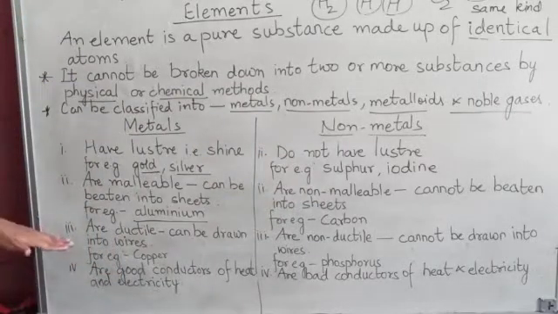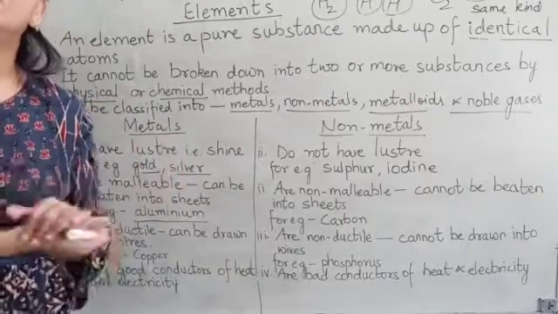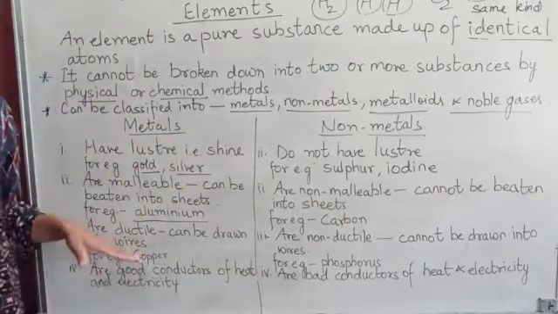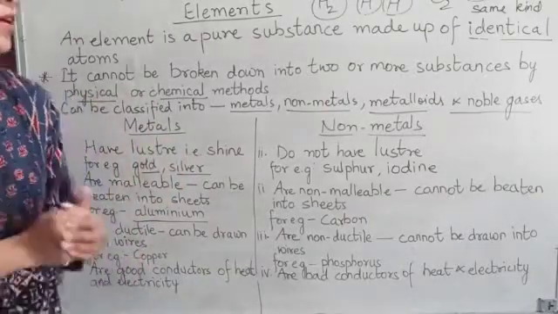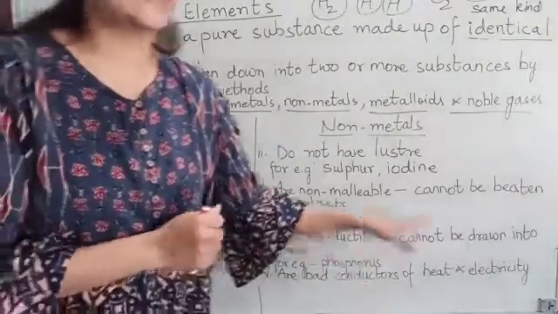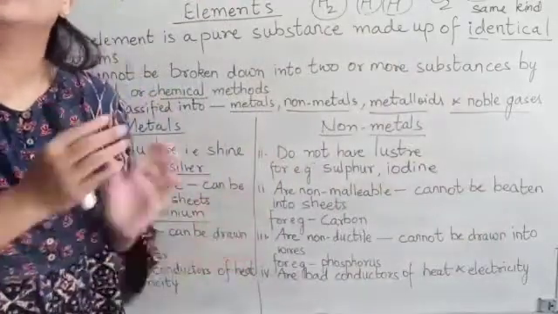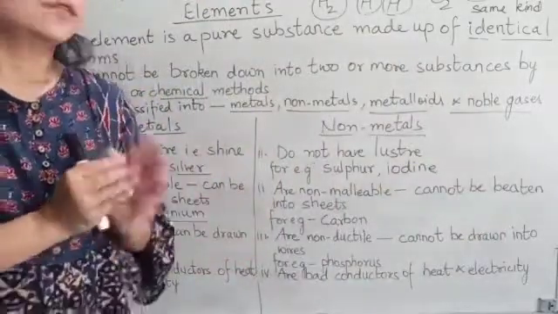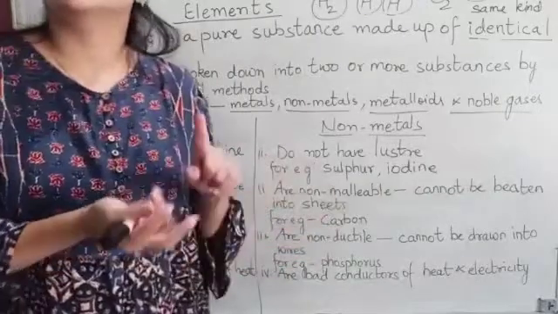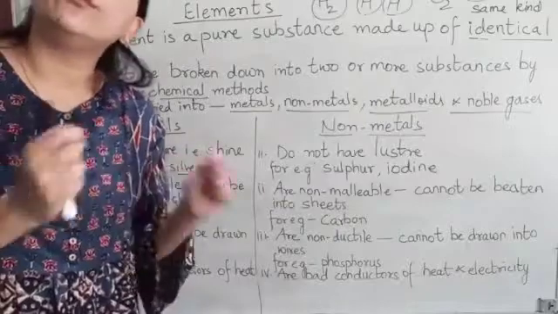Now, third, metals are ductile. Ductile means they can be drawn into wires. For example, copper wires. Here, non-metals are non-ductile. That means they cannot be drawn into wires like copper, like metals. For example, phosphorus, carbon, iodine, sulfur, etc. They cannot be drawn into wires.